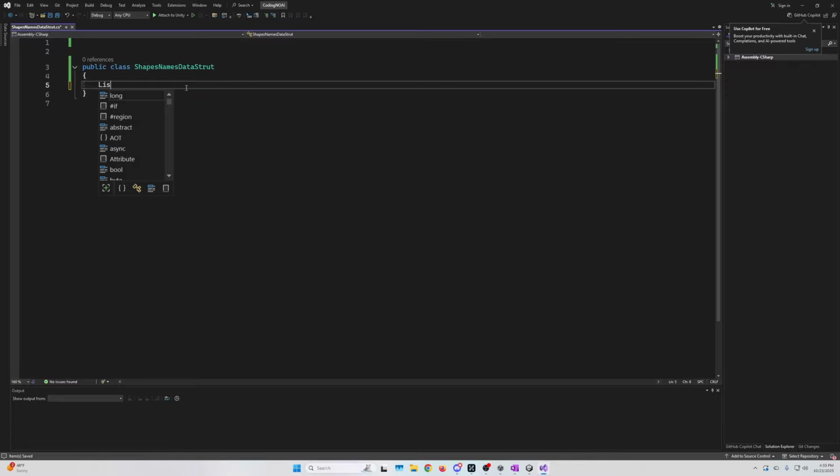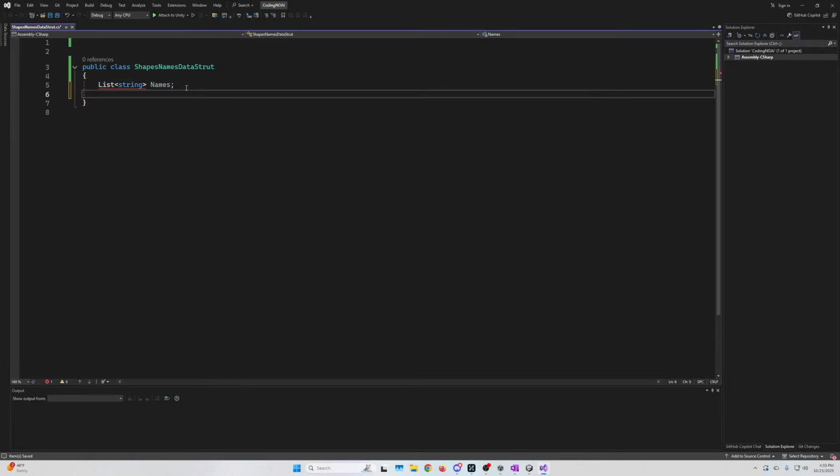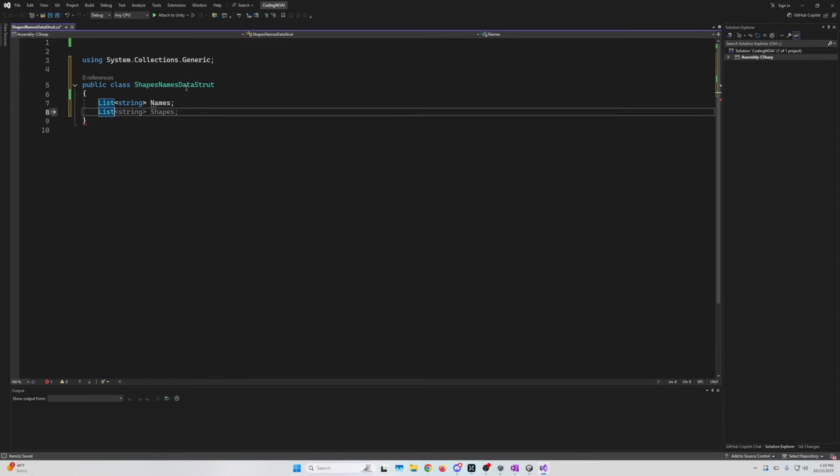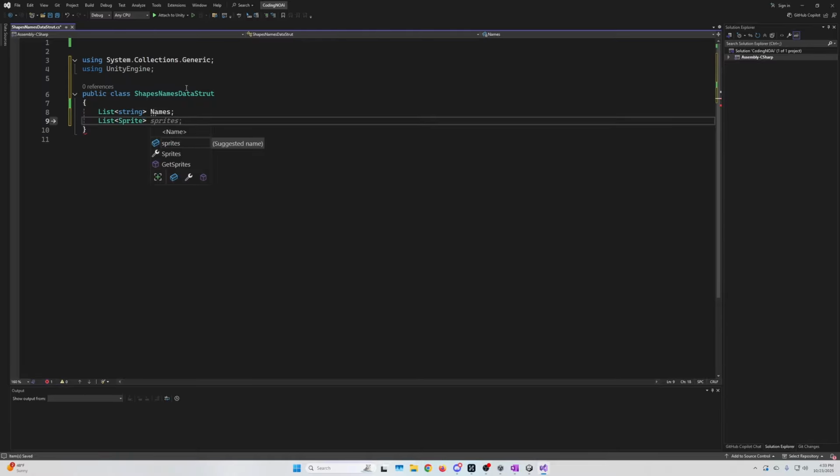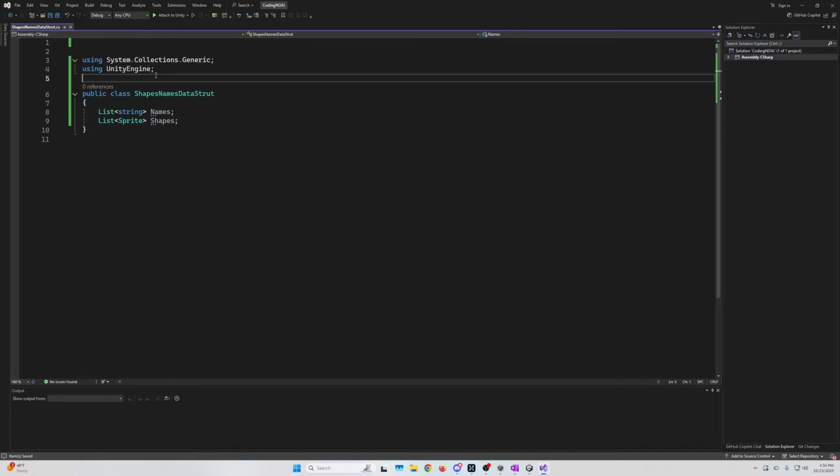So we're gonna make a list of strings. Let's call it names. And we're gonna make a list of sprites. And we're going to call them shapes. Boom. We did have to add back UnityEngine and System.Collections.Generic. That has the list up here, and UnityEngine is for sprites because we are storing a sprite shape.